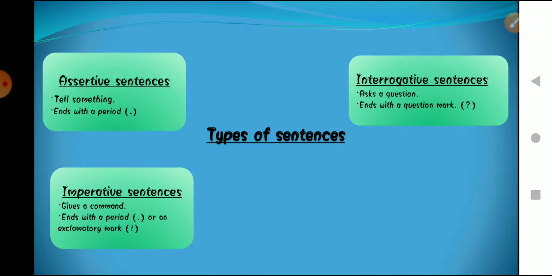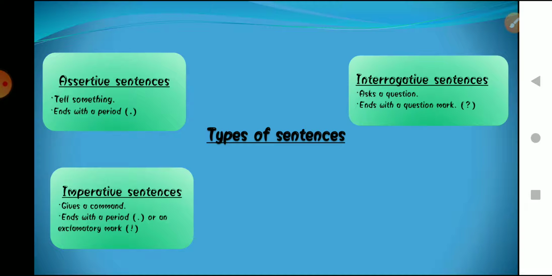So imperative sentences are where we are expressing a command, a request, a desire, or an advice. Whenever a sentence delivers any of these four things, then the type of sentence is imperative sentence.